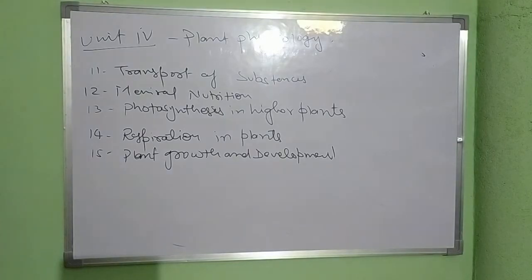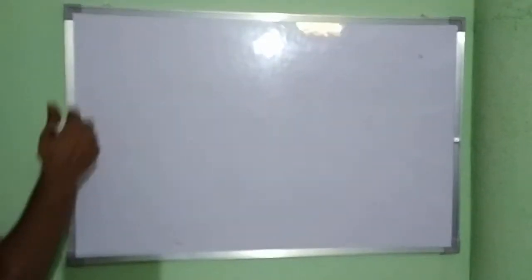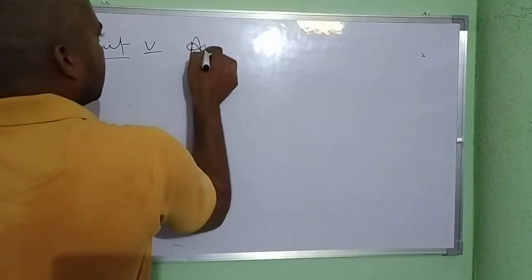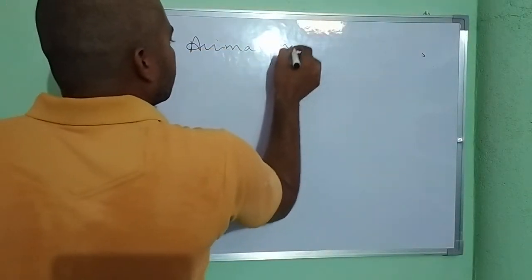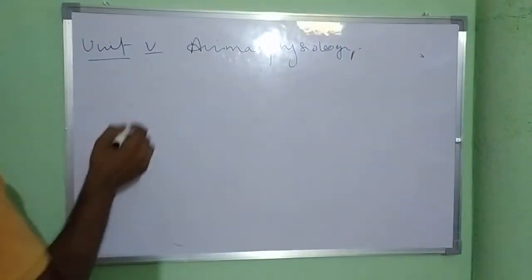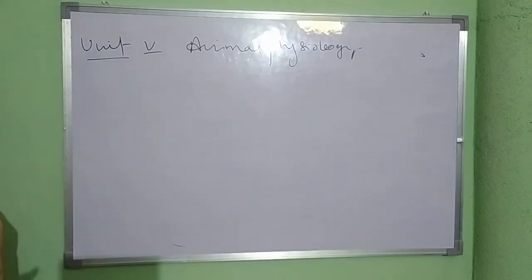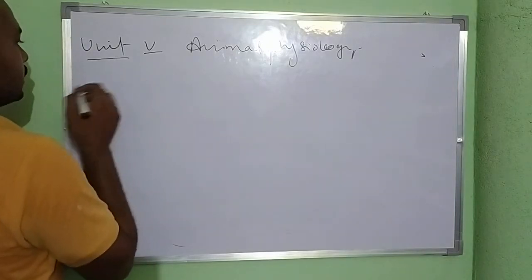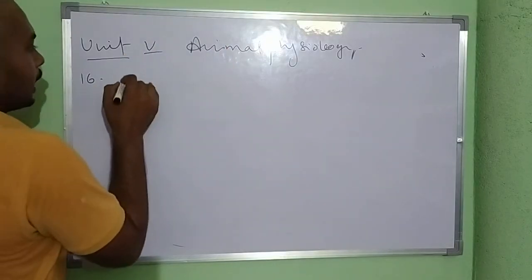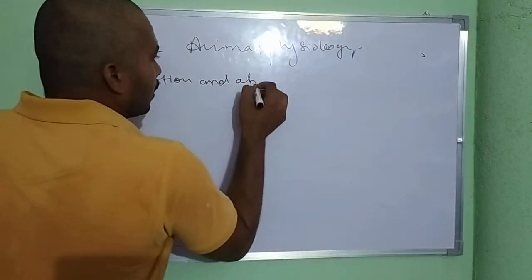Now the last unit, our 5th unit or last unit of class 11, Unit 5, Animal Physiology. In animal physiology, we will discuss 7 chapters. So, this is the largest unit of class 11. Here we will discuss 7 chapters. So, the 16th chapter or the first chapter of animal physiology is digestion and absorption.